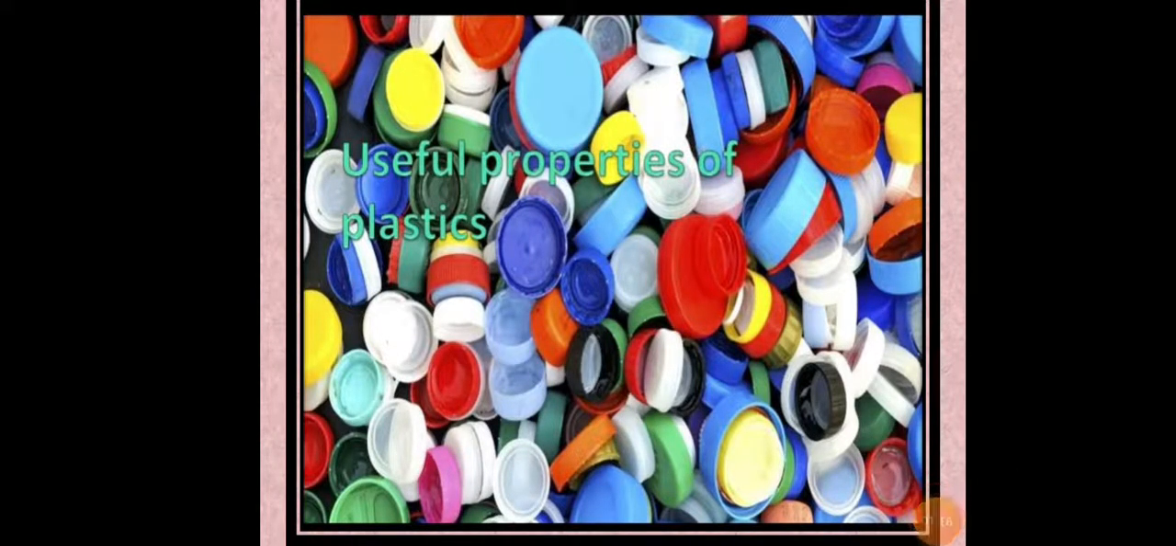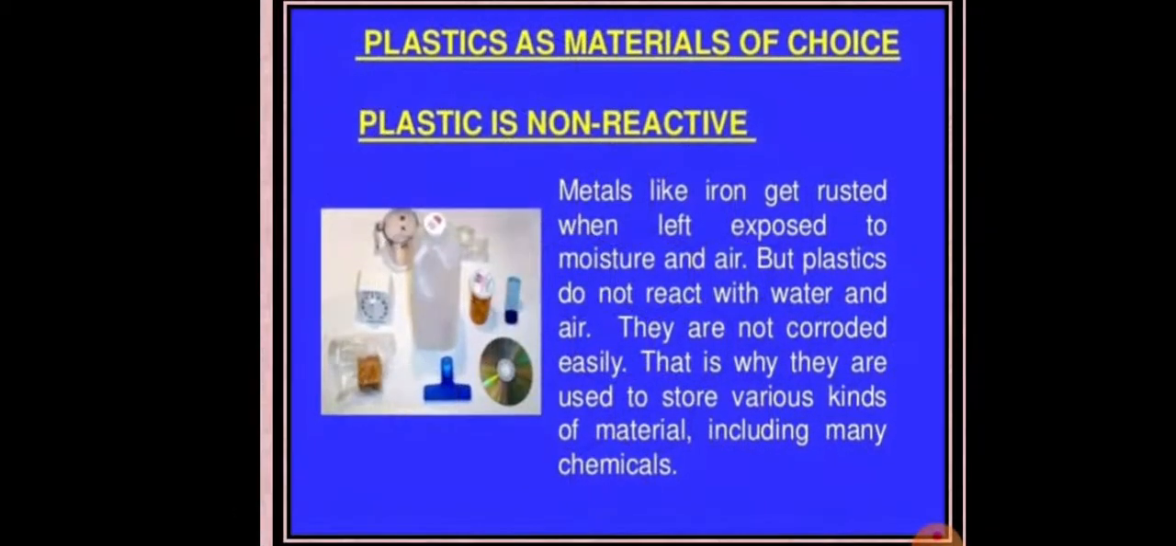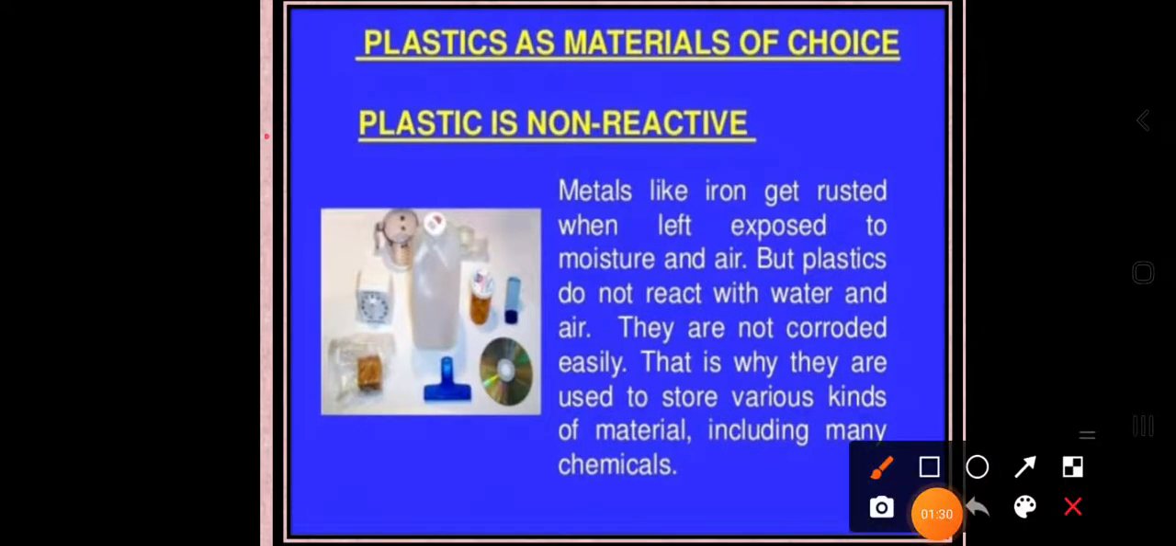Okay dear students, let us discuss some useful properties of plastic, that is, why we choose plastic as a material. The first thing we are going to discuss is that plastic is a non-reactive material. Usually, when we take a metal container, it gets corroded. As you know, metals are highly reactive in nature, but plastic is a non-reactive material. Metals like iron get rusted when left exposed to moisture and air.